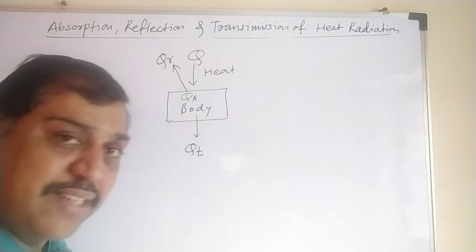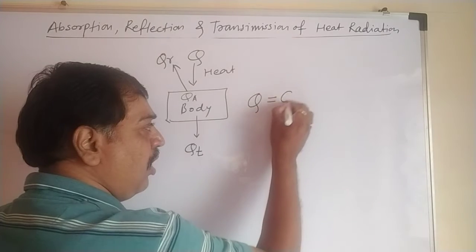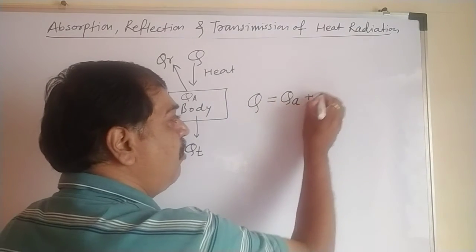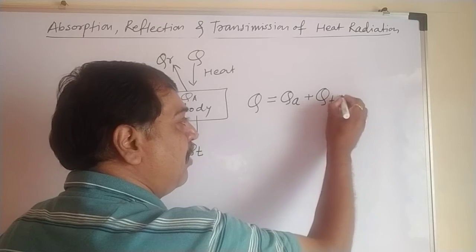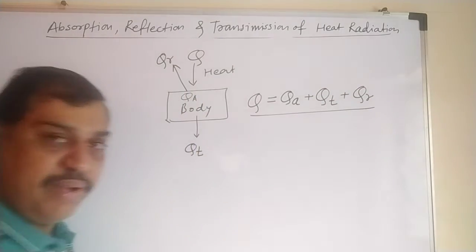From this we can write a simple equation: the total radiant energy incident Q equals the amount of radiant energy absorbed, QA, plus the amount transmitted, QT, plus the amount reflected, QR.